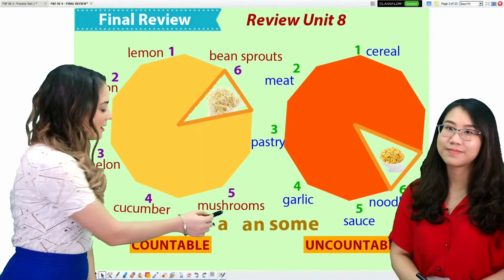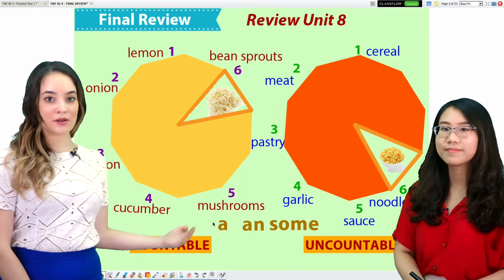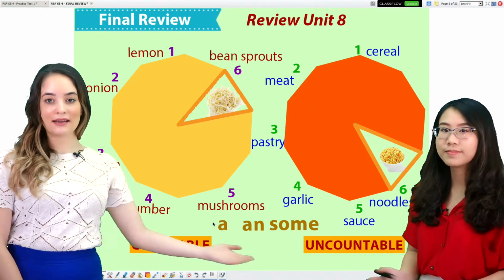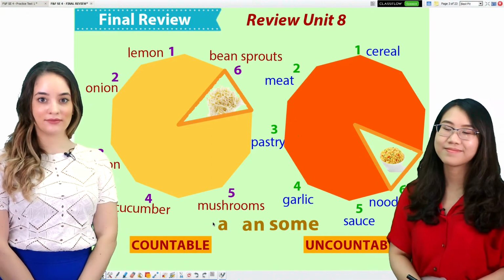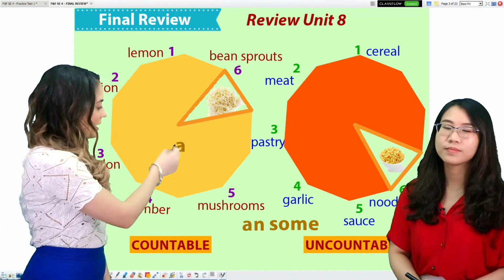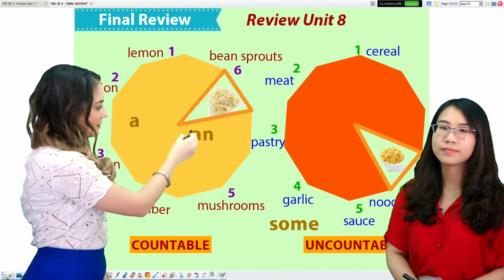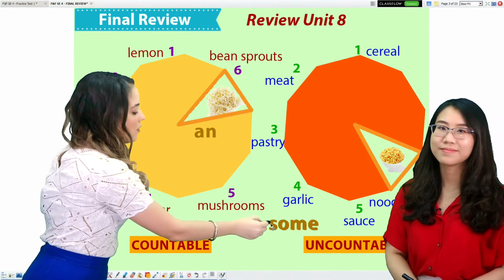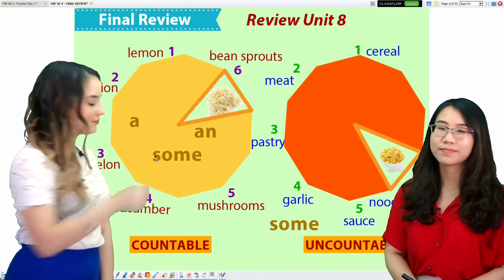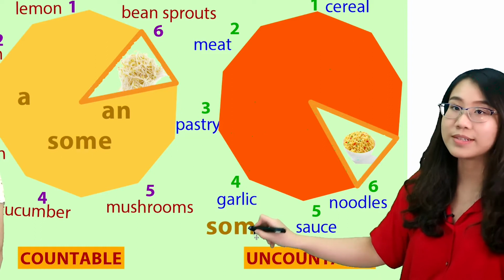Now here, I have 3 words that we can use with countable or uncountable nouns. With countable, we can use a, an, or some. And with uncountable, we will use some.